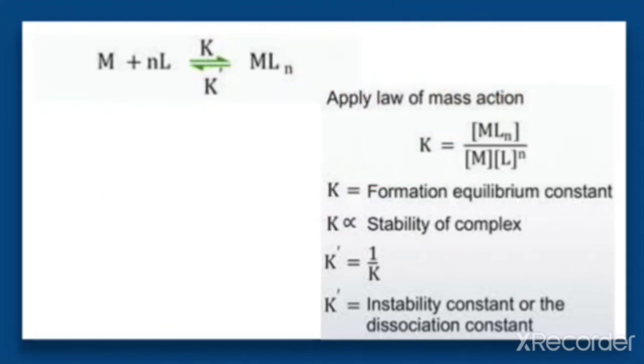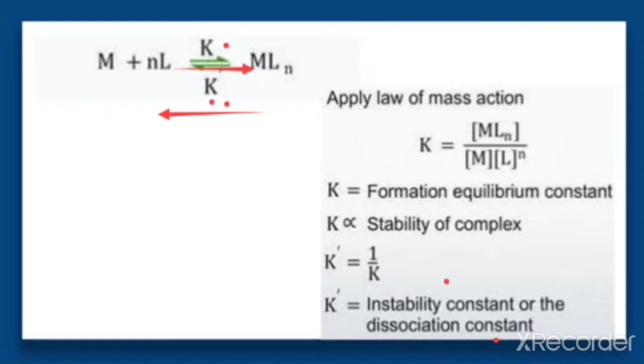But for the instability constant or the dissociation constant, that is K dash: formation of a complex takes place in this direction, but the dissociation of the complex takes place in this direction. So K dash is represented as the dissociation constant, or we can say the instability constant. If K is the stability constant, then K dash will be the instability constant.